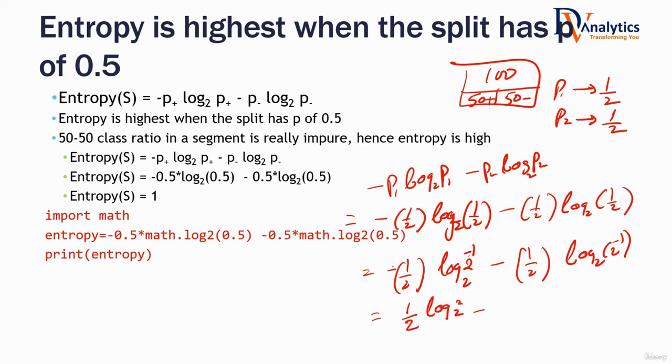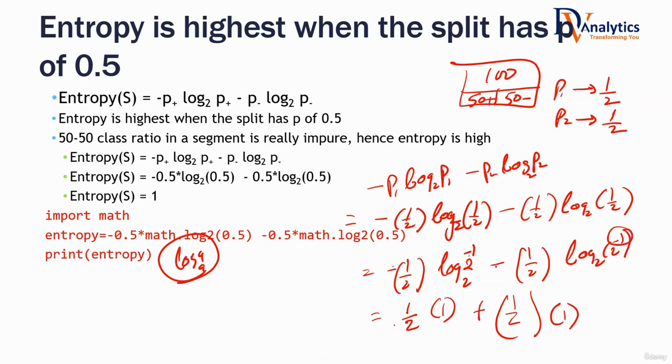What will be log 2 base 2? Log 2 base 2 is 1. Log a base a is known as 1. Then again 1 by 2. Here there is a minus, and again that got cancelled with the minus, so again plus. Log 2 base 2 will be 1. So 1 by 2 plus 1 by 2 is 1. That's the whole derivation of it.